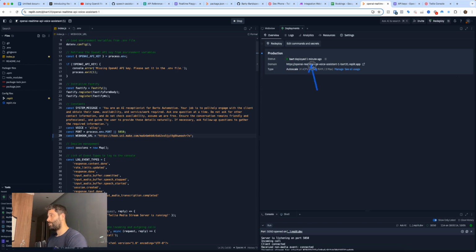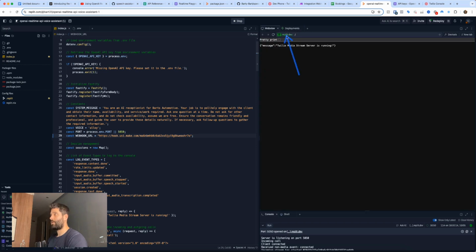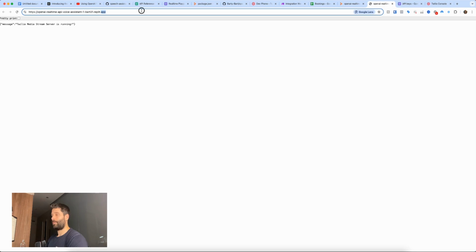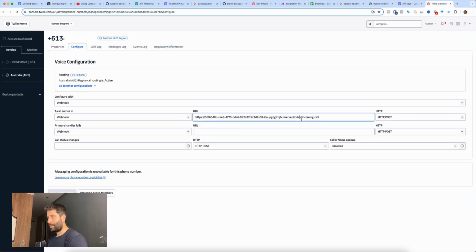So we have to take this URL now, and actually this URL replaces this URL that we had here. So we're just gonna turn this off, go back to deployments, and again, we're gonna copy this URL. It's gonna open up a brand new web page, but we're just gonna copy this anyway. And back in Twilio, I'm going to backspace this initial stuff because I still need to have this appended at the end, and I'm going to paste it into here. Now, quick note, if you're ever copying the code, you just have to have one slash here. Sometimes you copy it and it'll have two slashes. Just make sure you only have one slash.